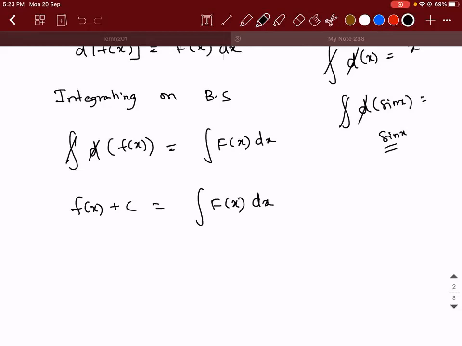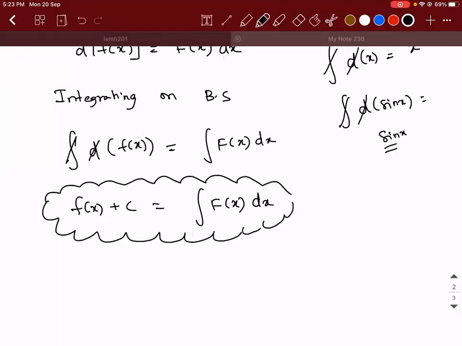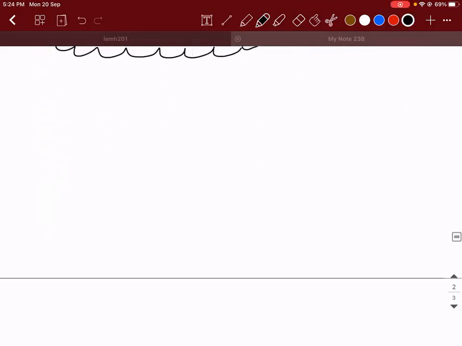Okay, but remember, whenever you have doubts, please tell me. Sir, shouldn't the RHS also be plus c, if you're adding it in the LHS? No need. Because whenever you integrate something and get the function on the right hand side, when you differentiate the right hand side, you should get back the value which we integrated. I'll explain it. Okay, listen to this carefully.